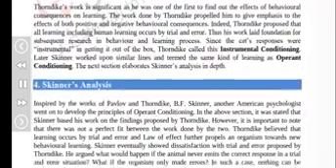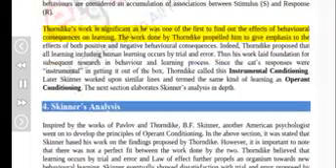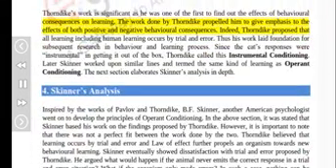Thorndike's work is significant as he was one of the first to find out the effects of behavioral consequences on learning. The work done by Thorndike propelled him to give emphasis to the effects of both positive and negative behavioral consequences. Indeed, Thorndike proposed that all learning, including human learning, occurs by trial and error. Thus his work laid the foundation for subsequent research in behavior and the learning process. Since the cat's responses were instrumental in getting it out of the box, Thorndike called this instrumental conditioning.